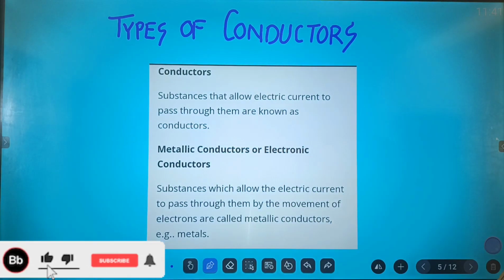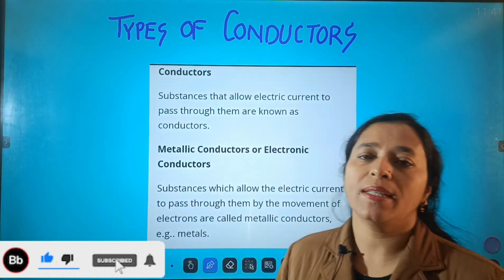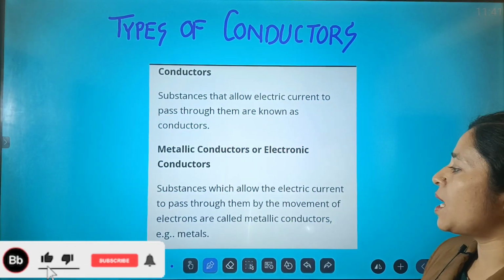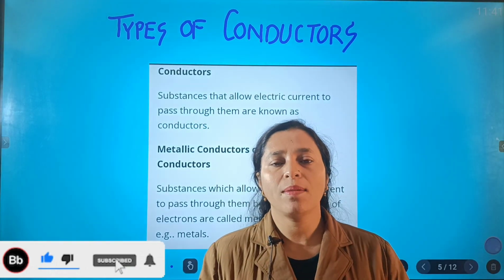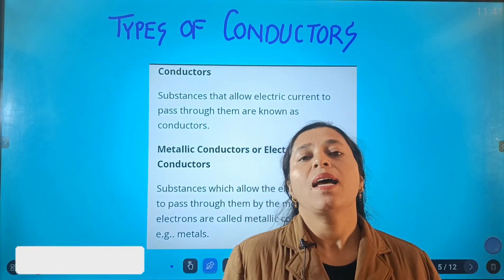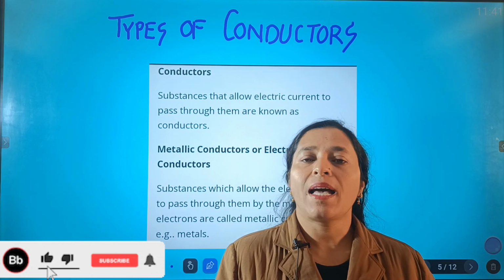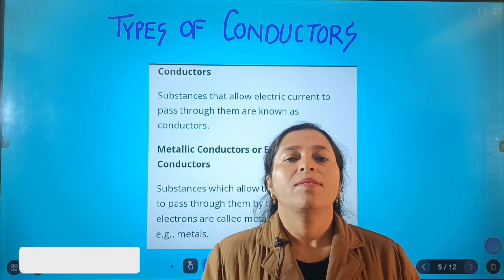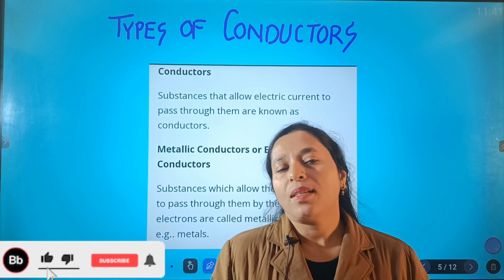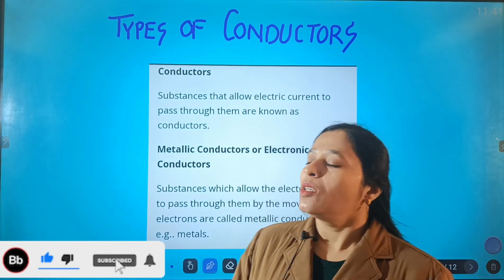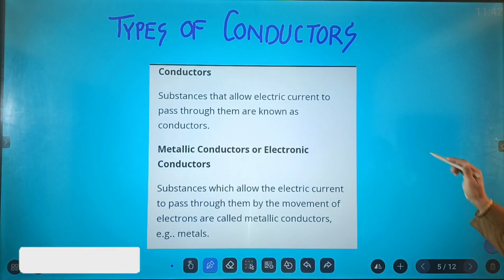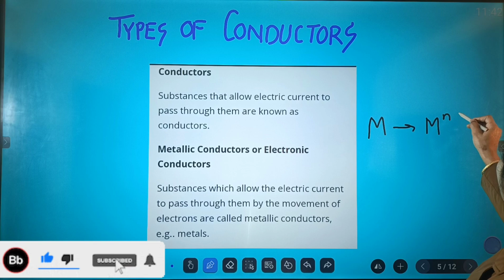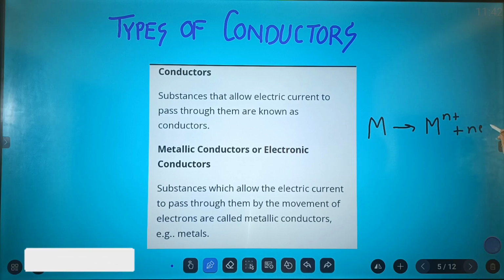Now, if you look at the types of conductors, number one is metallic conductors. What are metallic conductors? Substances which allow the electric current to pass through them are known as metallic conductors, and that is possible just because they have free electrons. Metals are electropositive; they release electrons and that's why they are known as electropositive metals. They produce current because they have free electrons in them.